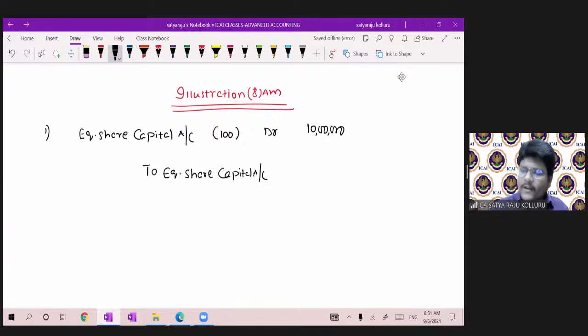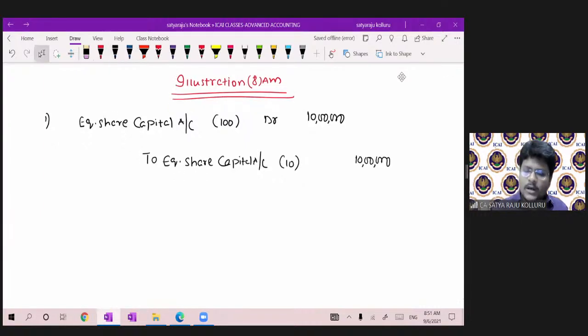So face value was 10 rupees. Now there is no change in the paid up capital. Here the number of shares earlier was 10,000. Here the number of shares is 1 lakh. That is the point you have to remember. If you want, I can mention in the bracket 1 lakh into 10 rupees.